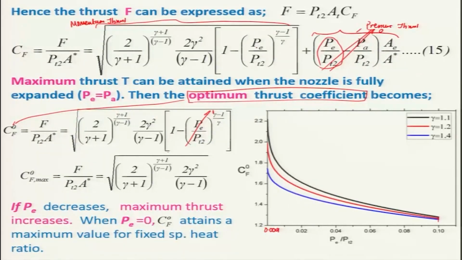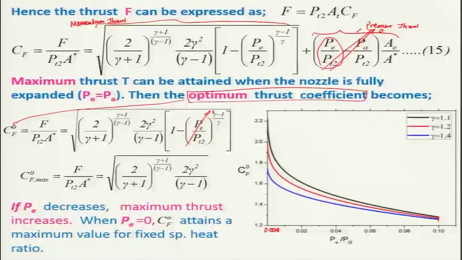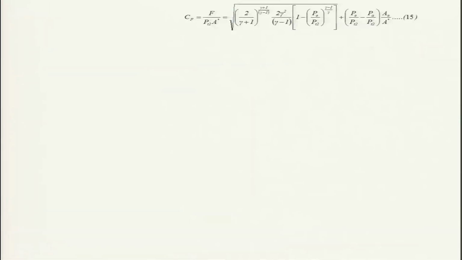The experimental values need not be the same as the theoretical value for the same pressure ratio across the nozzle, or in other words for a particular area ratio. Let us look at this expression a little further and see what is happening.